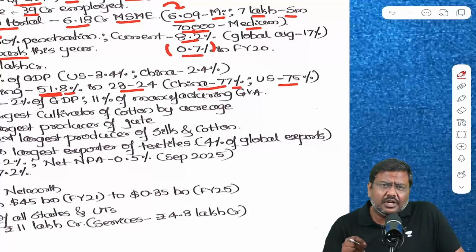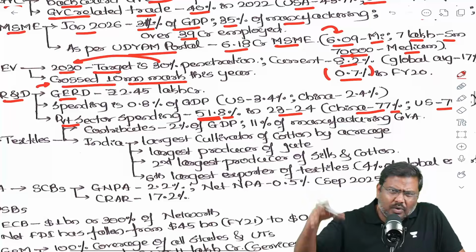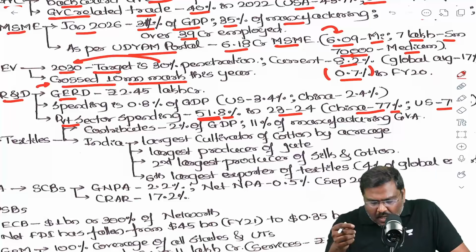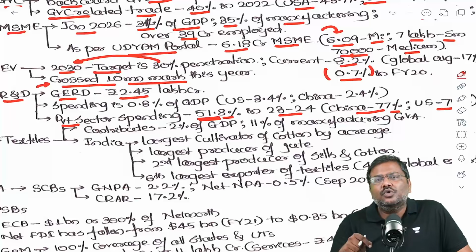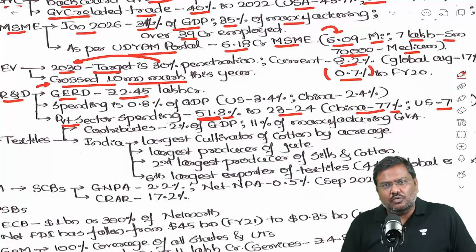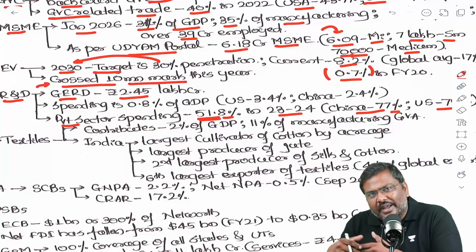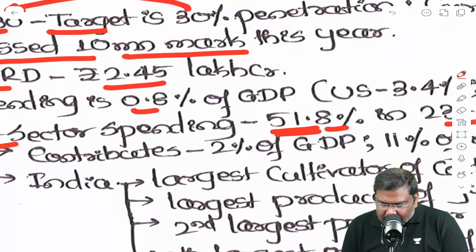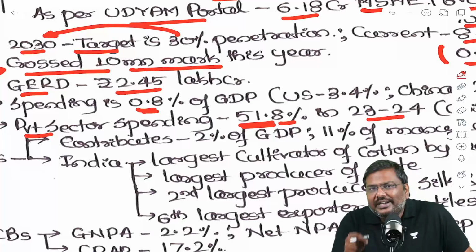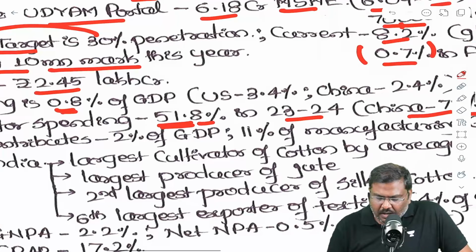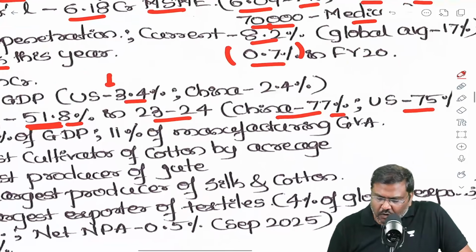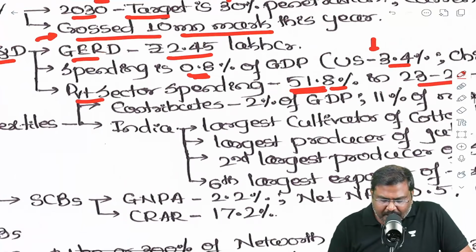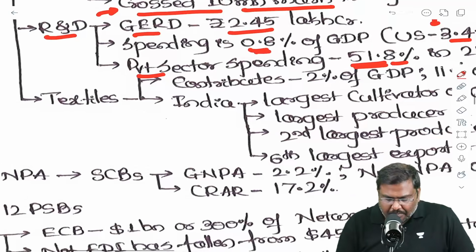India's gross expenditure in research and development has increased over a period of time. A decade ago, it was just over 60,000 crore rupees. According to the latest estimates, it is more than 2.45 lakh crore rupees. No doubt, the absolute expenditure has increased, but as a percentage of GDP, India's GERD is 0.8% of GDP, whereas in case of USA, 3.4%, in China, 2.4%. This is important data for research and development.